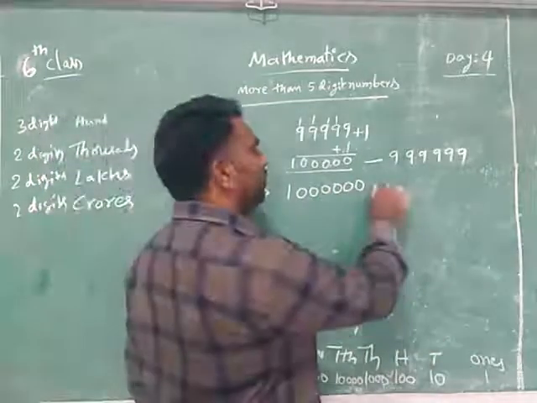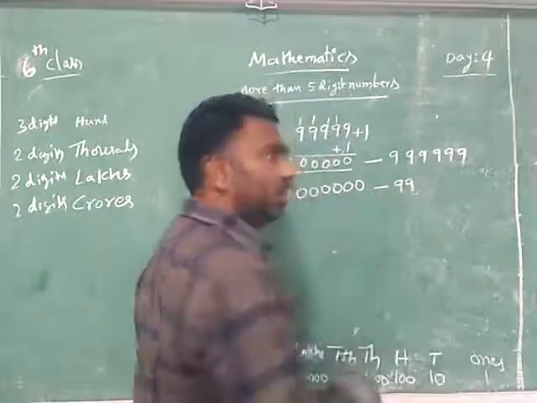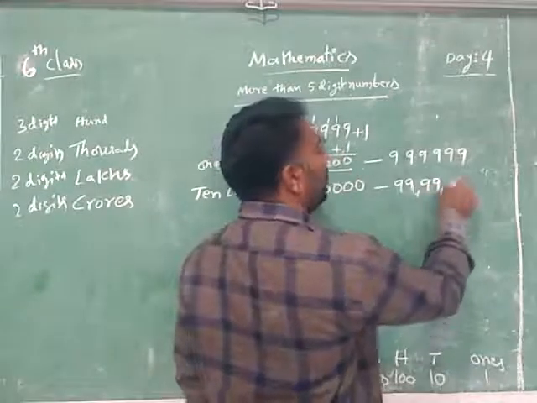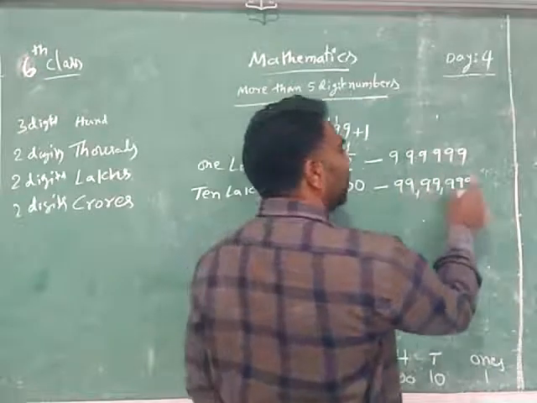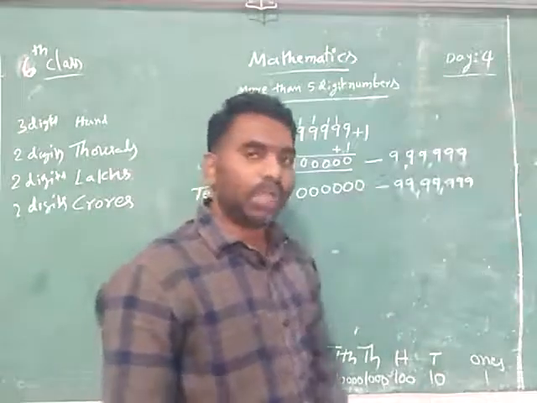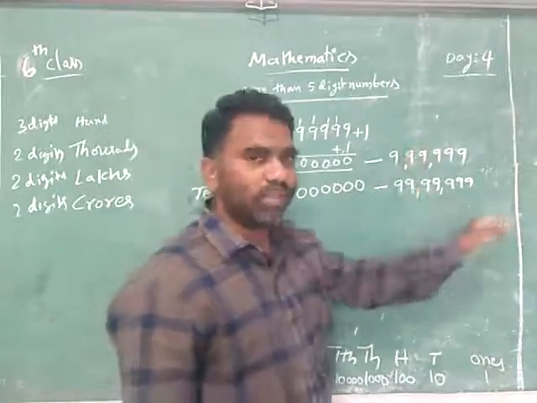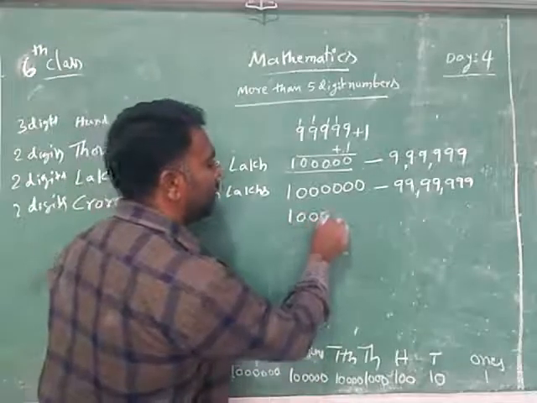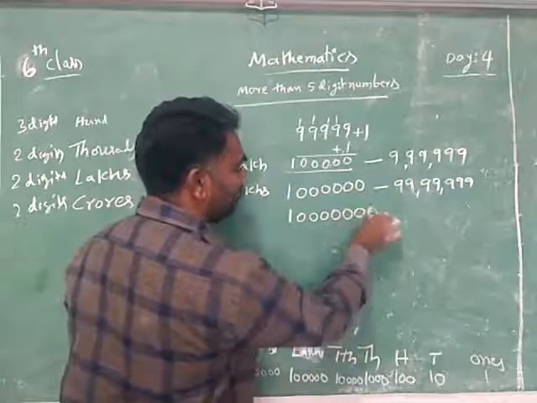Then what will be the biggest 7 digit number? You know that: 99 lakhs 99,999. This is the biggest 7 digit number. If you add one more to this, you will get an 8 digit number, which is 1 after 7 zeros.